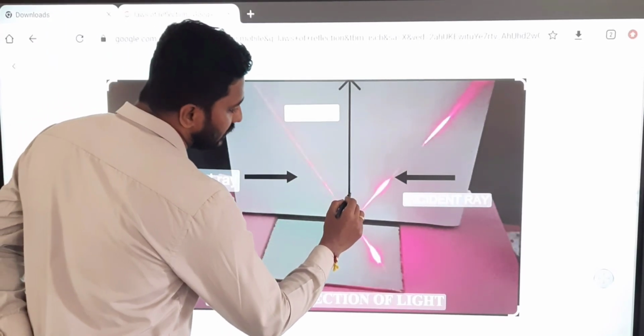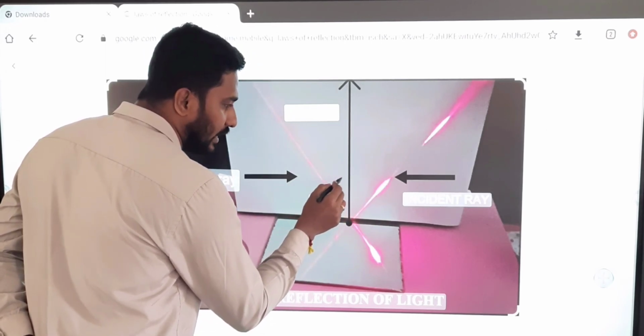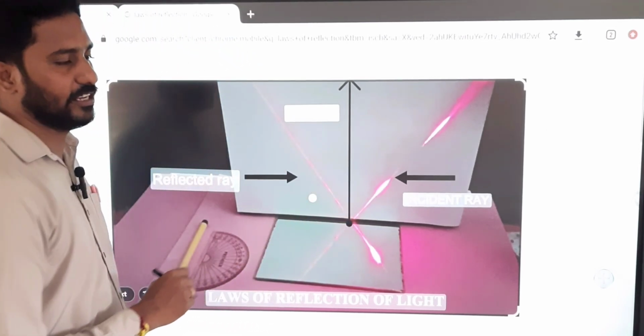Now this angle is called the angle of incidence and this angle is called the angle of reflection.